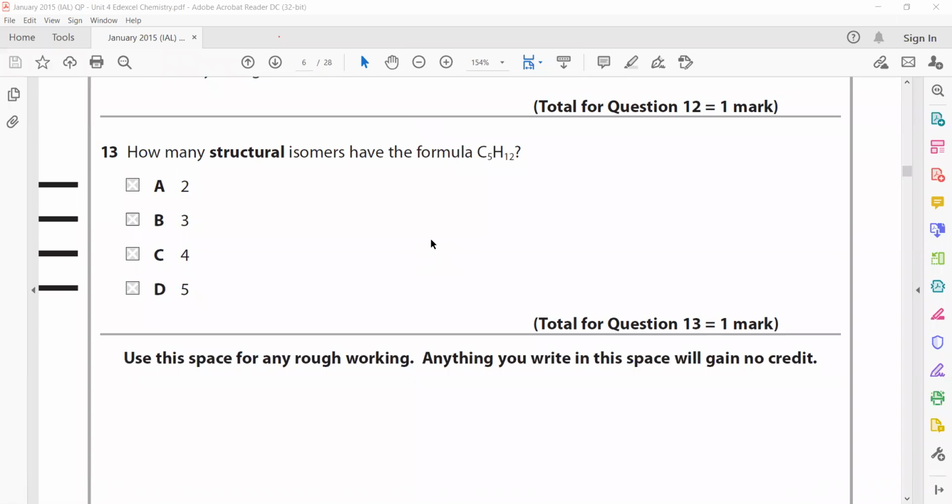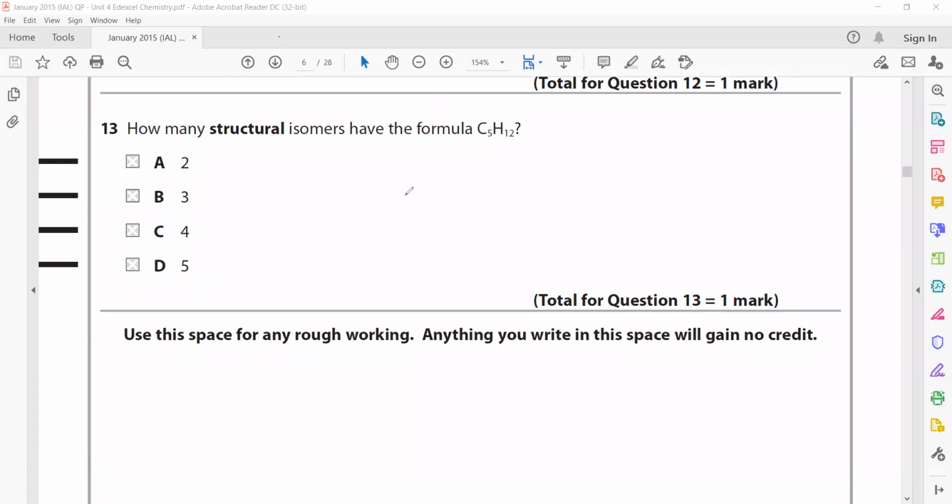How many structural isomers for C5? So 1, 2, 3, 4, 5. This is pentane. 1, 2, 3, 4. So this is 2-methylbutane, and 1, 2, 3, and then this will be 2,2-dimethylpropane. But we cannot have any other arrangement. Like if I try to move the branch to the other side, that is also 2-methylbutane. So only 3 structural isomers are possible for C5H12.